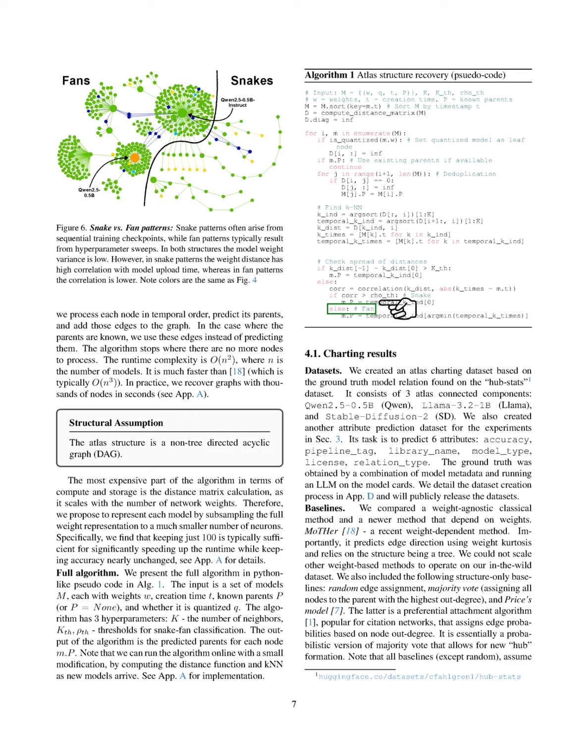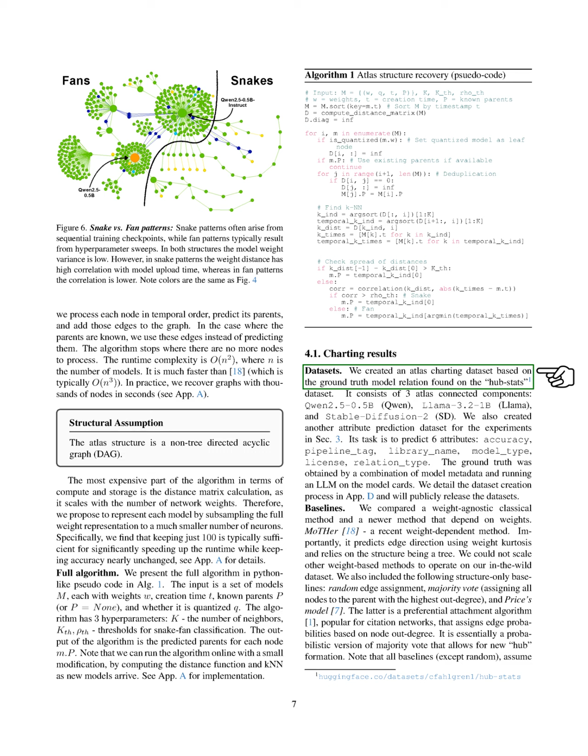Section: Charting Results. In this section, we created an atlas charting dataset based on the ground truth model relations found in the HubStats dataset. This dataset includes three connected components: Qwen 2.5 0.5B, Qwen, Llama-3.2-1B, Llama, and Stable Diffusion 2, SD.